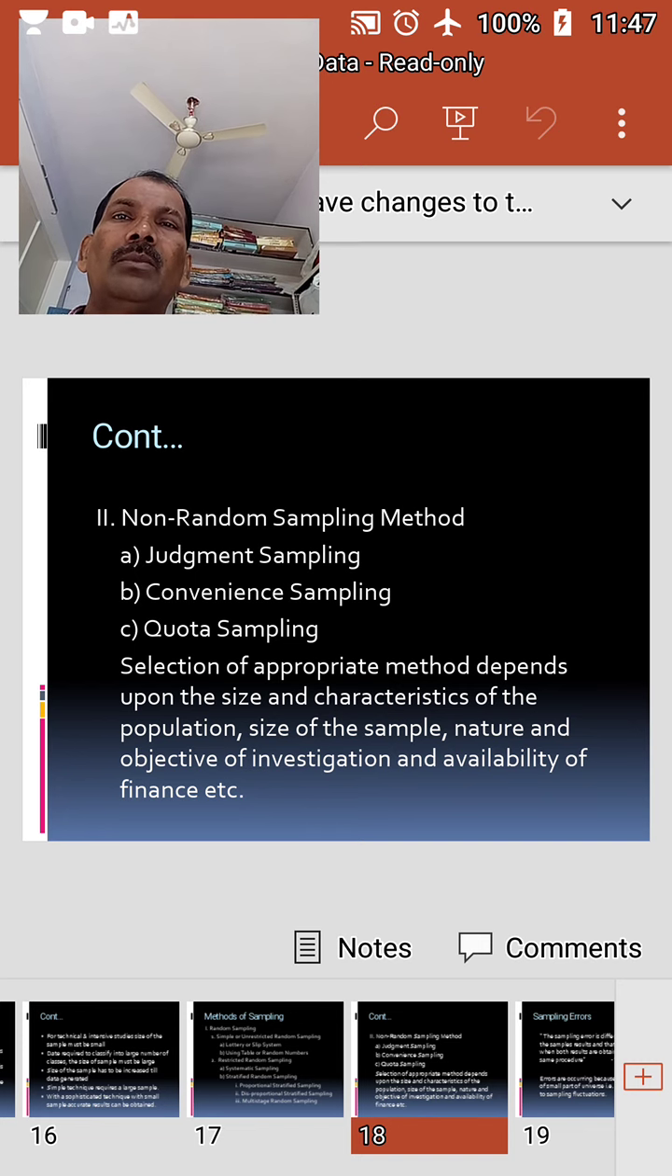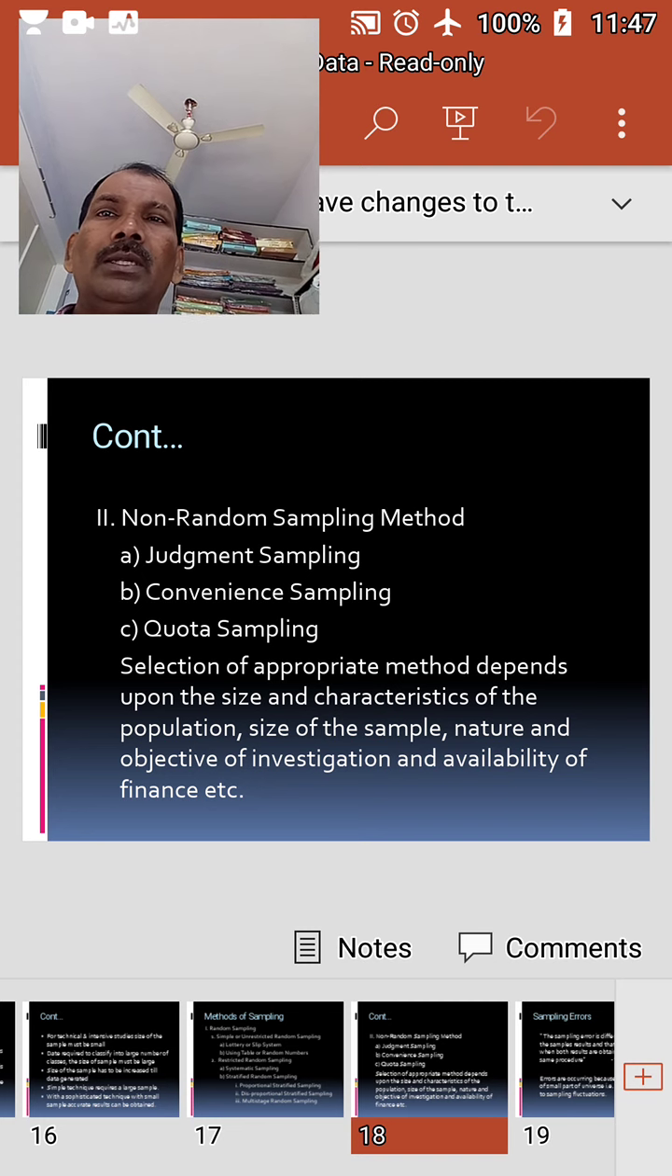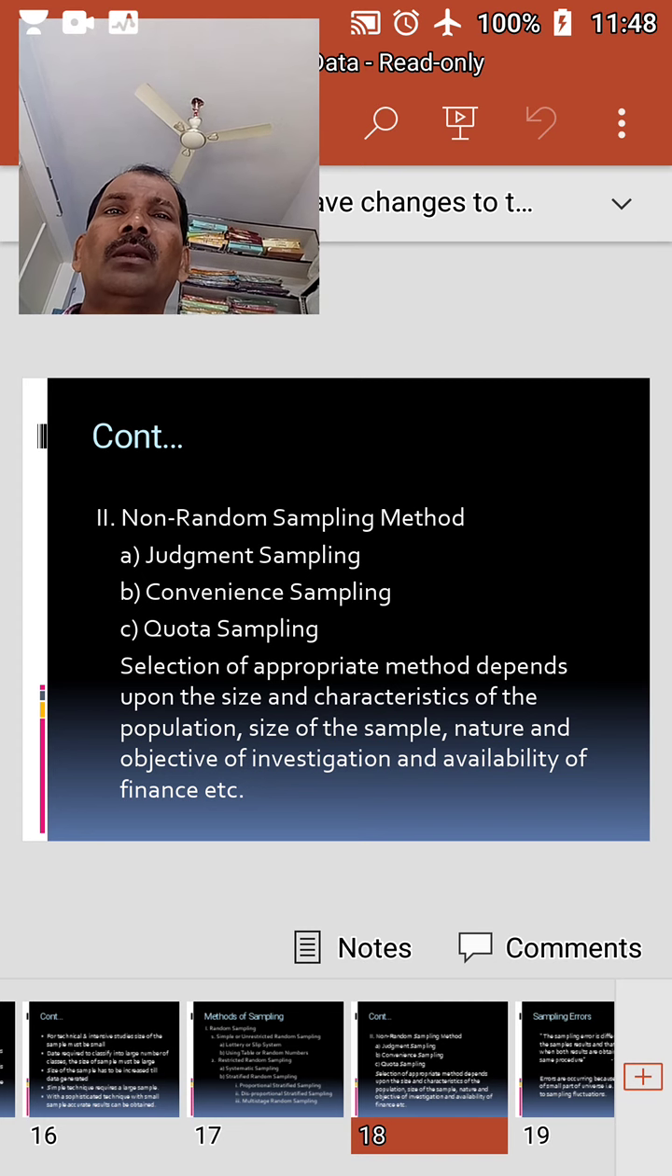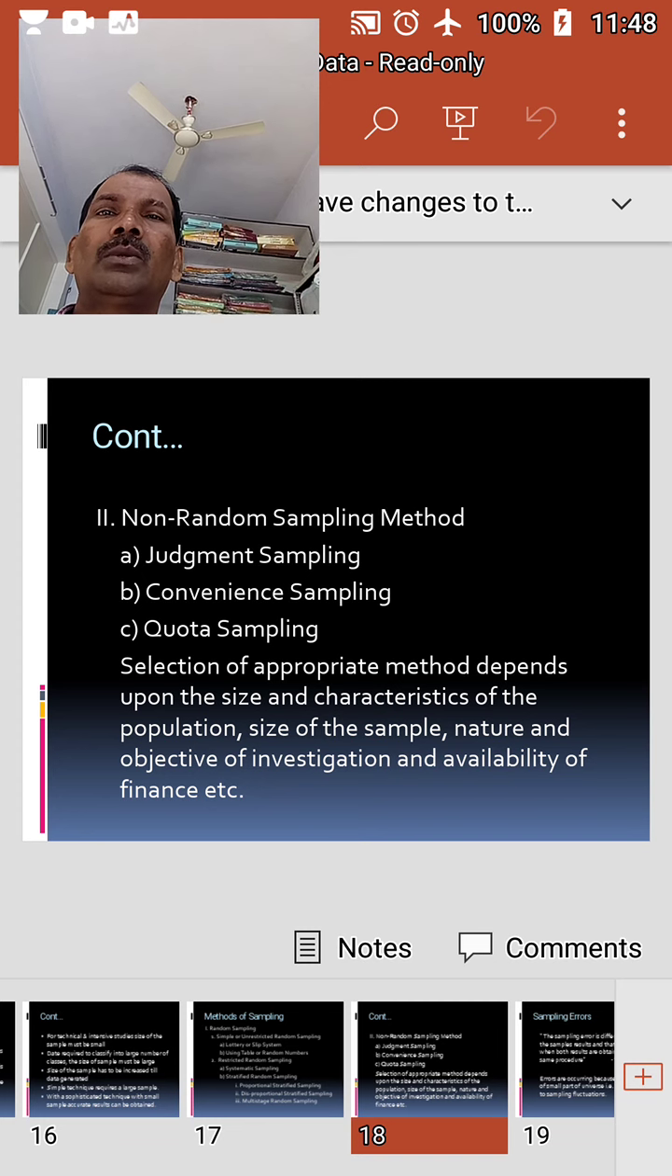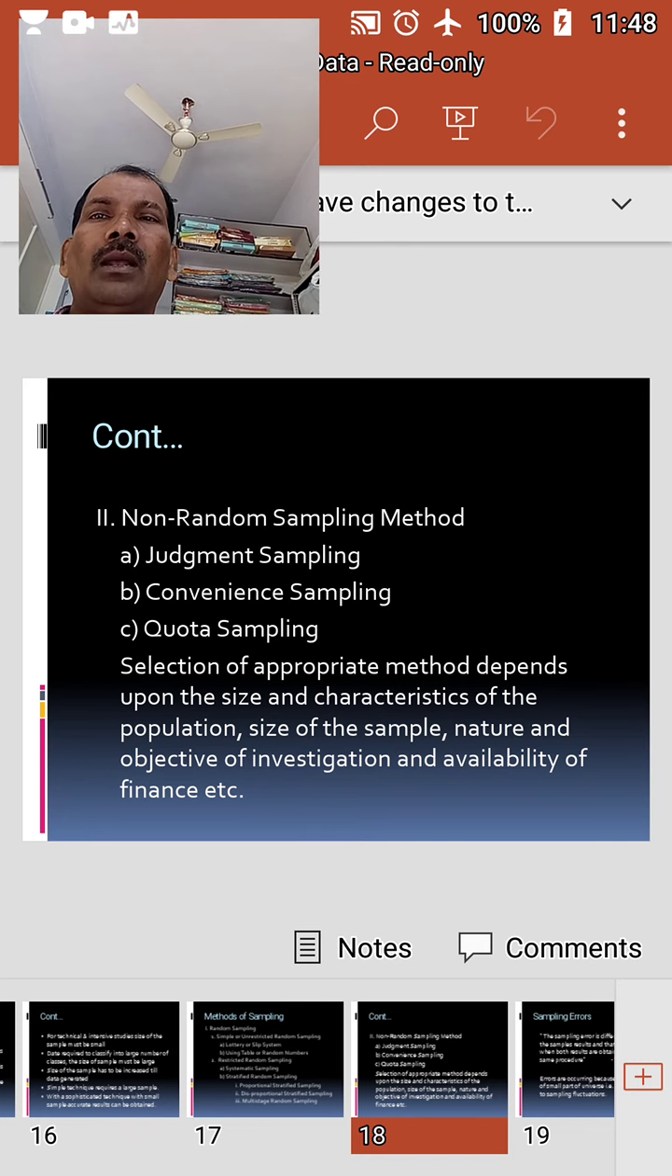The selection of the sample is simple and easy. It saves the time and money of the investigator. If a sample is selected from a place which is nearer to the investigator, and if the sample is carefully selected to represent the universe, the results are likely to be reliable and accurate.